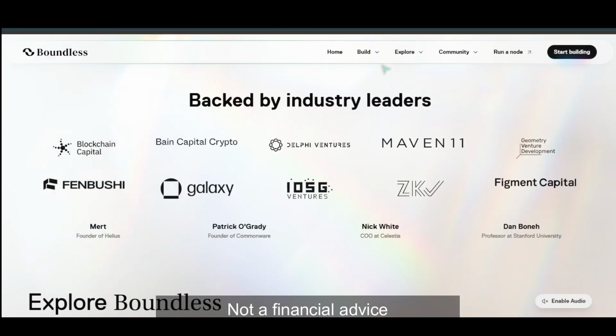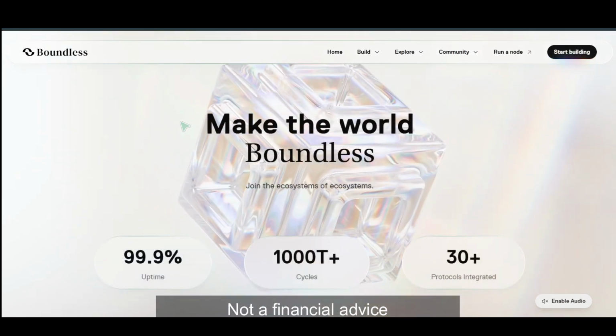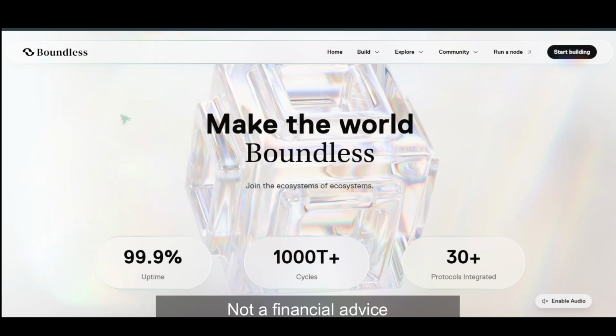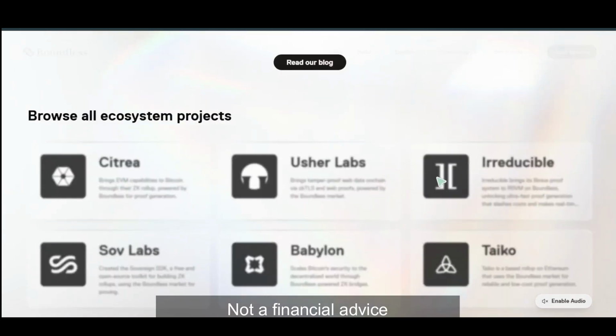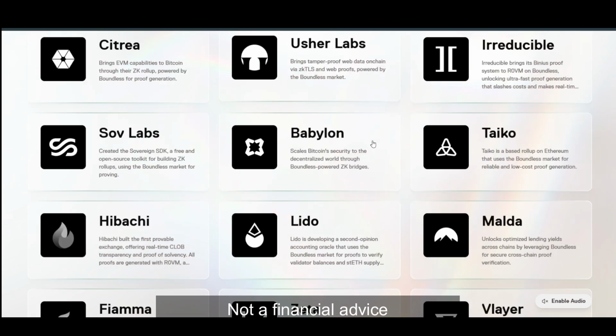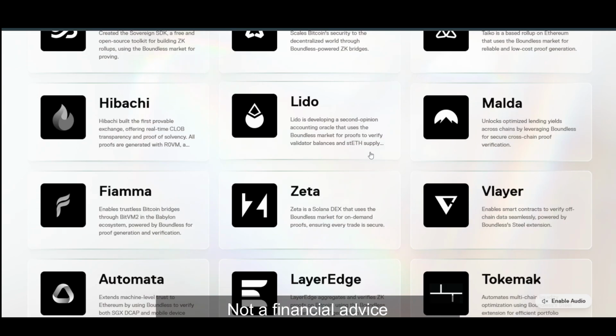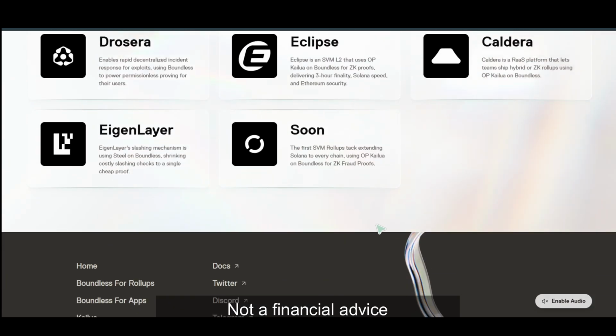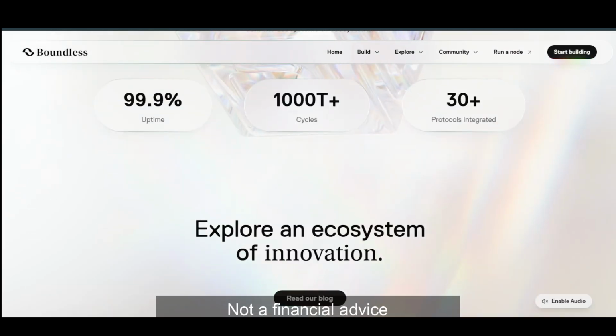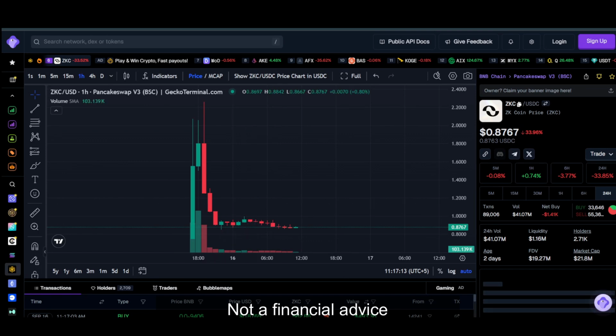They do have, I would say, really big investors. And in terms of their products, it is for the apps as well as for the rollups overall, I would say. Now if we look at the ecosystem of Boundless, they already have like 30 plus protocols integrated. So as long as the protocol increase, I think the demand for the Boundless should increase as well. So I think they have that going on for them. But overall, this launch, I would say, is really disappointing.